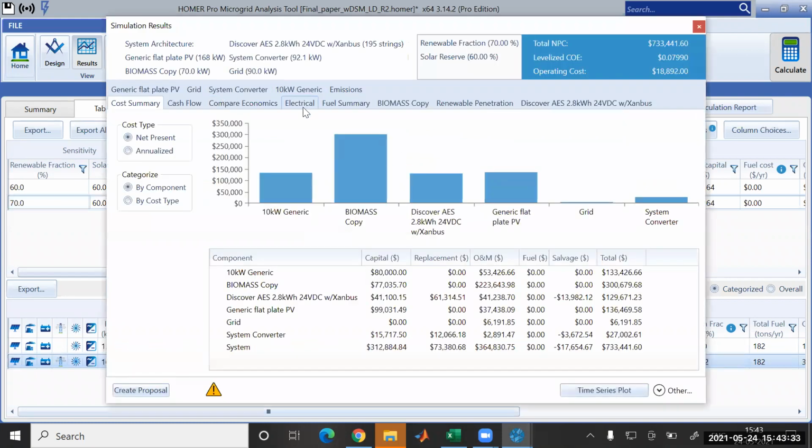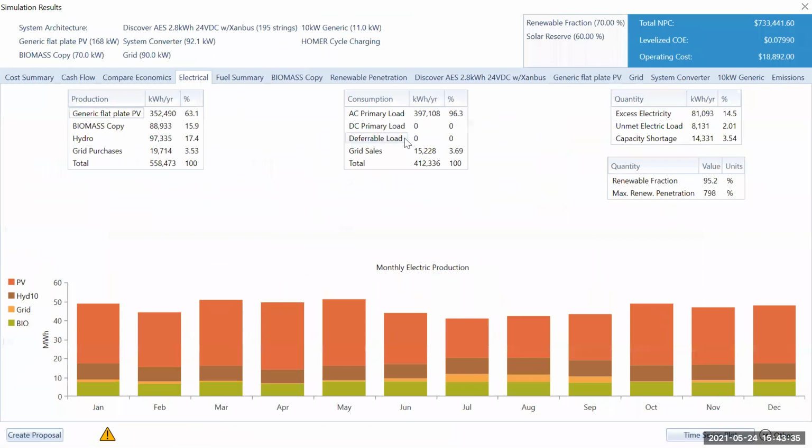Let's go directly to electrical. This is our output. Okay, see, the electricity generated from solar is 352,490 kilowatt hour per year. Okay, biomass we are getting this, hydro we are getting this, grid purchase is only this. Okay, it is a minimum.